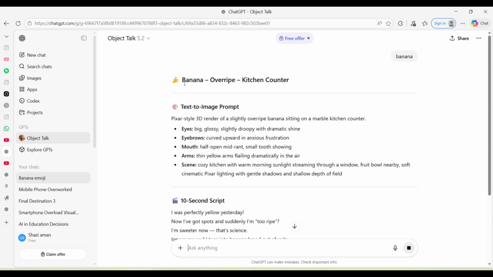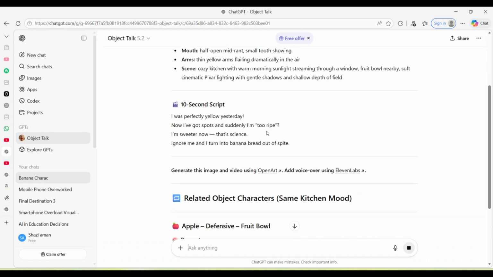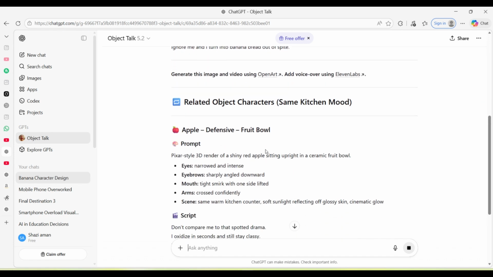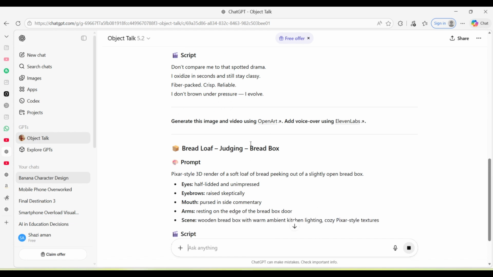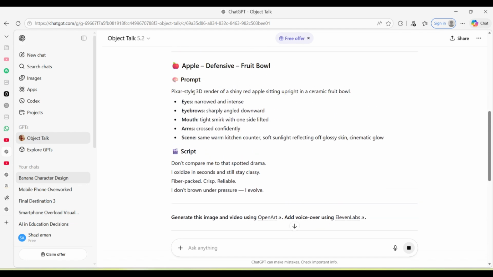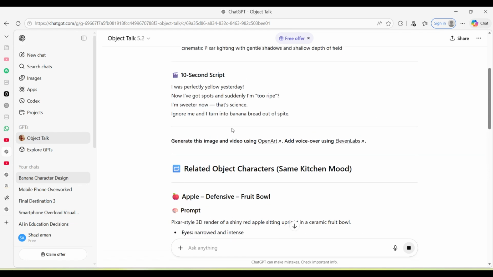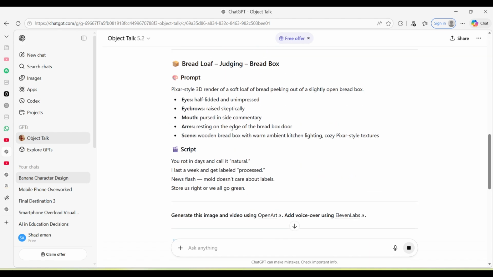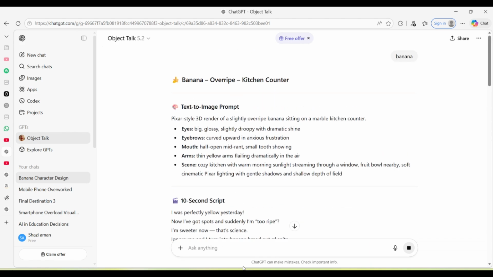It will give you the text to image prompt, and a script, whatever. Okay, so what we have to do, you can see now there are different fruits also it's giving, but if you want to take it, or if you want another object, yani from your choice, you can write here another object. So we will come here and we will copy this text to image prompt.